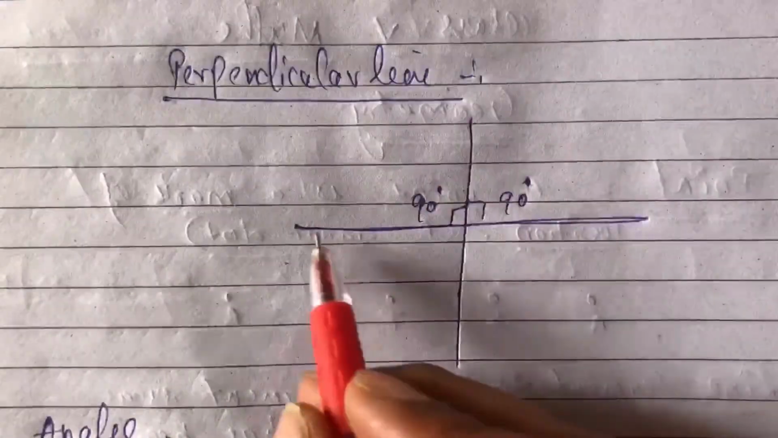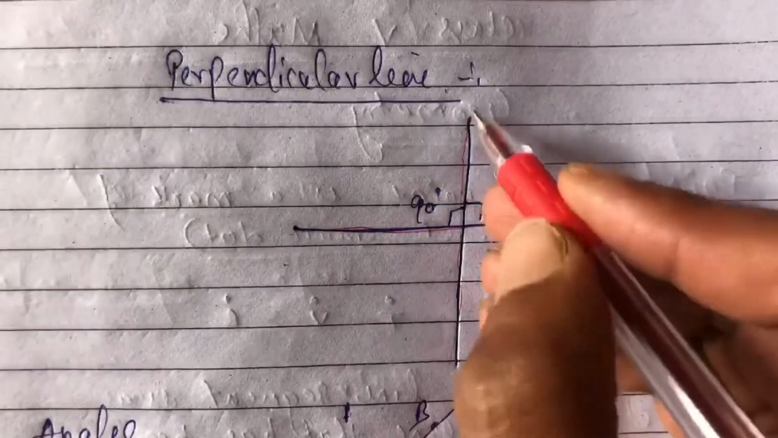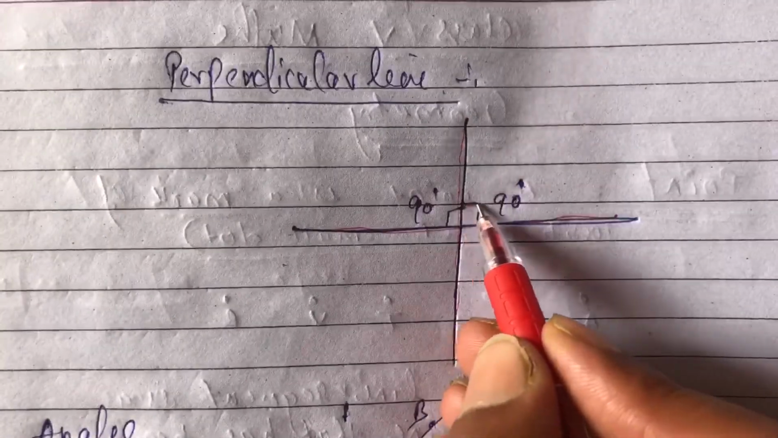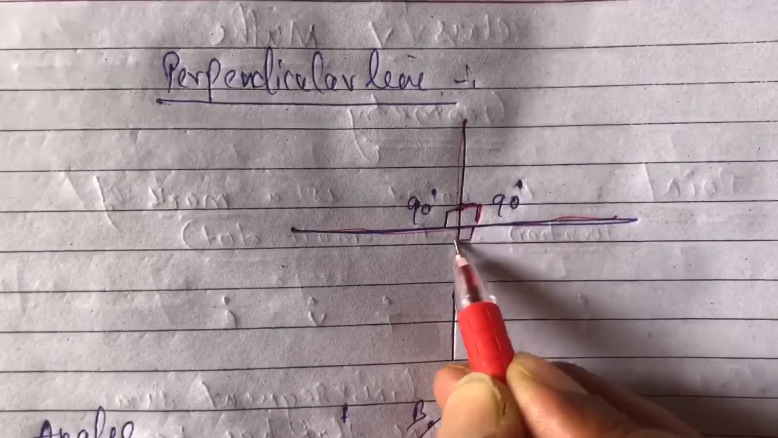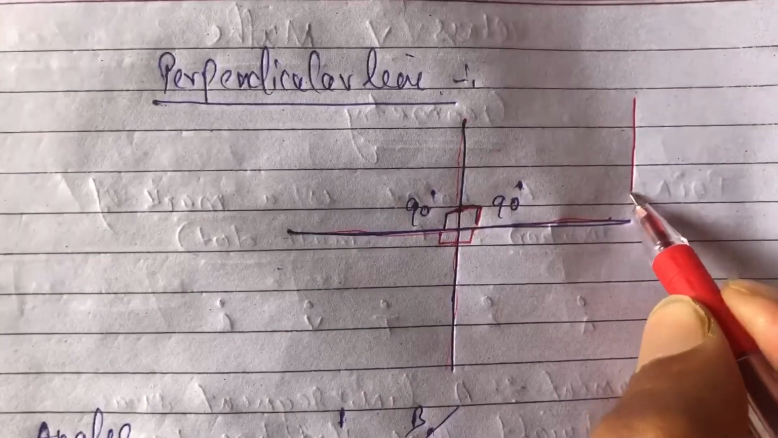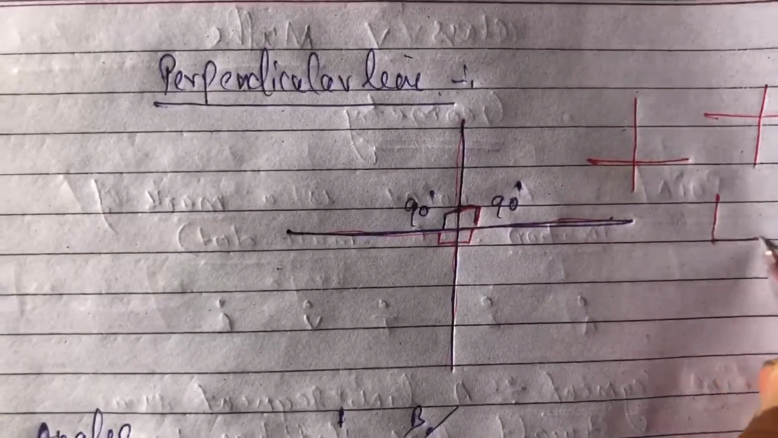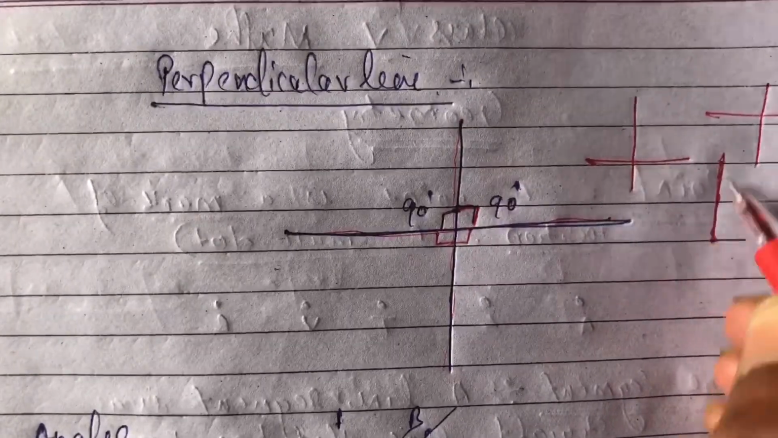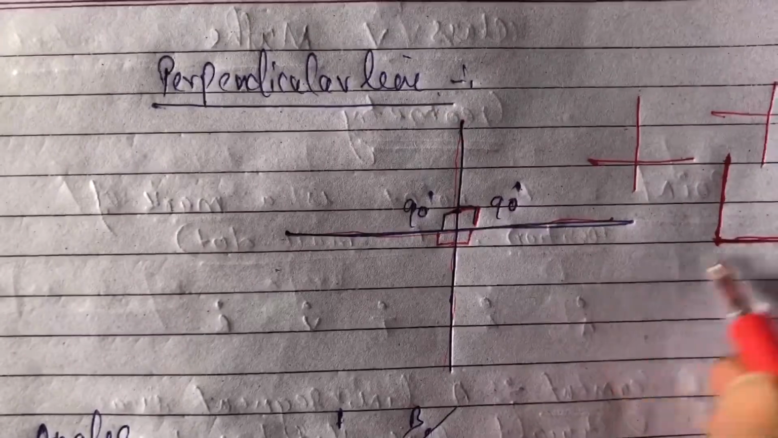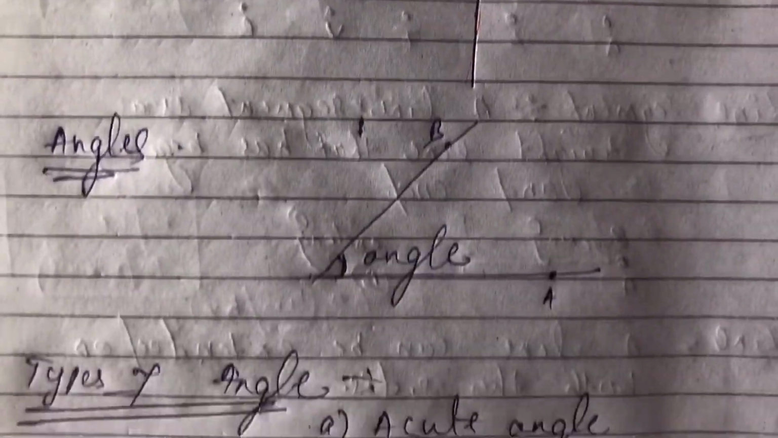Okay, let's move to the next one. Now comes the perpendicular line. See, this is a line and this is a perpendicular. If you draw this plus sign here, then see, some angles are formed here, this one, this one, this one, and this one. This line is perpendicular to this line. So it makes an angle here. This is perpendicular.